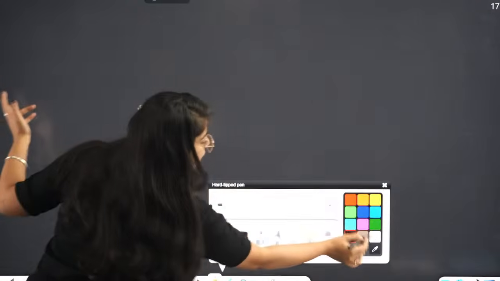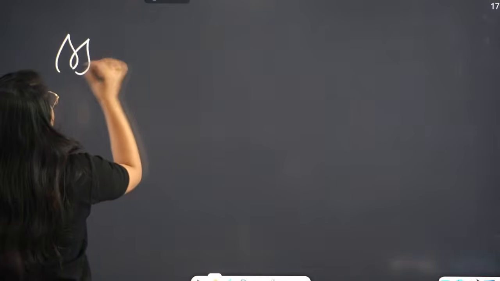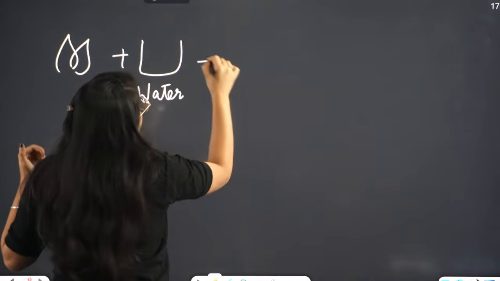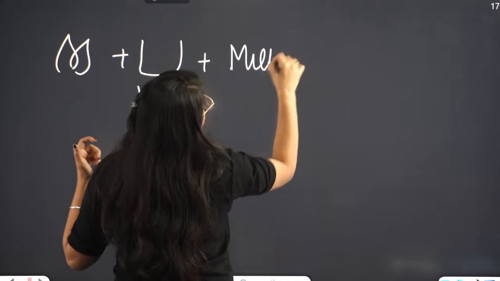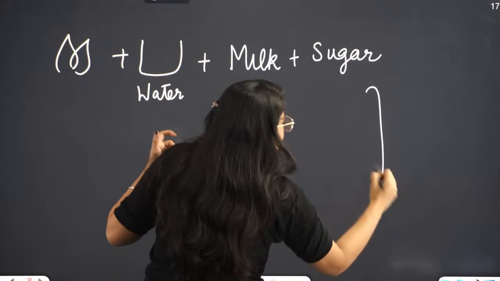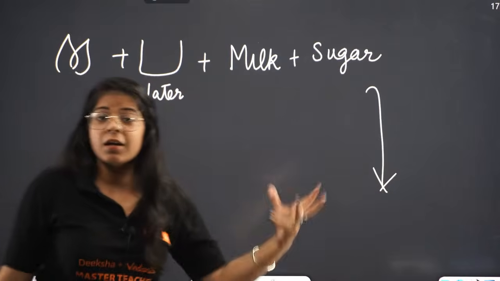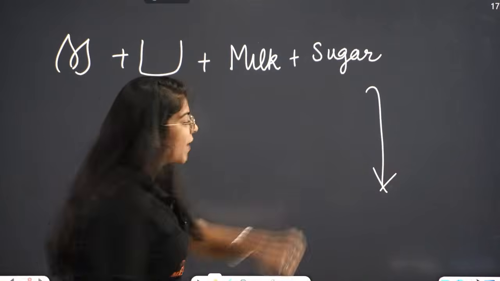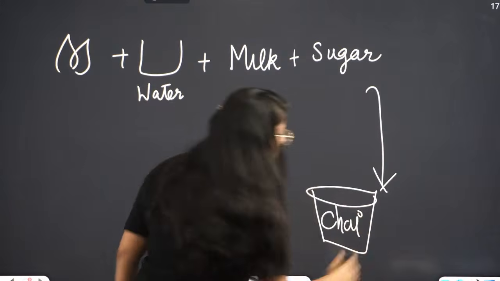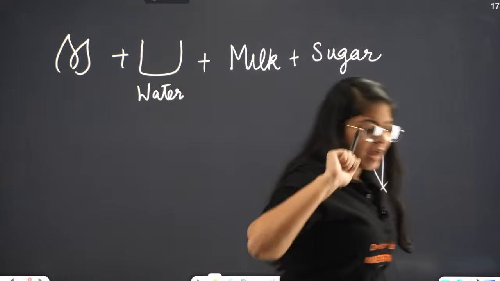Okay, now when you combine all those ingredients, right, you take these chai leaves, and you take water, you take milk, and you take sugar or jaggery or whatever. These are combined to form a substance that is your very, very tasty chai. And if you like kullad wali chai, so you put it in a kullad. I love kullad wali chai.